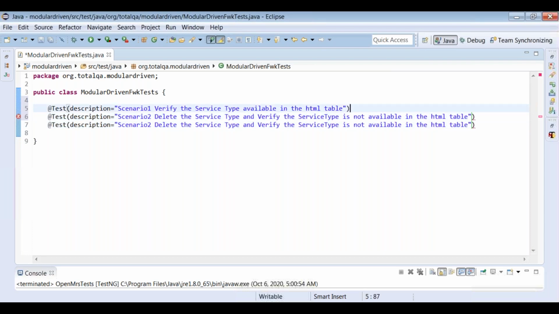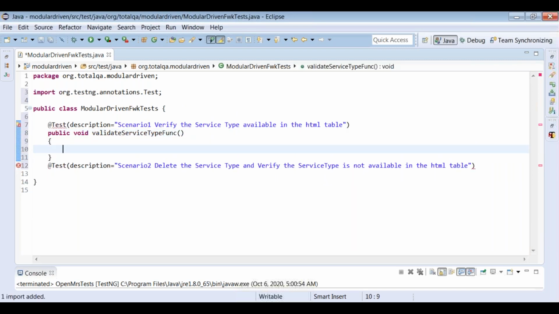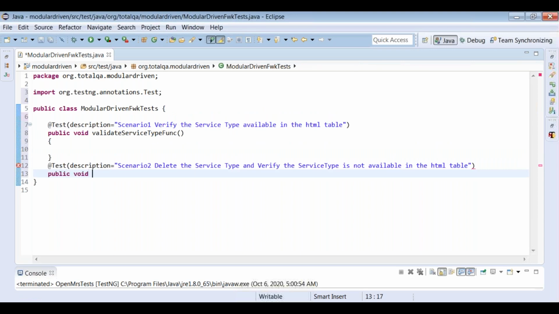Okay, so let's write down now. First thing, public void validate service type functionality. We have written one test case, and we will write one more test case here. Public void delete service type functionality.